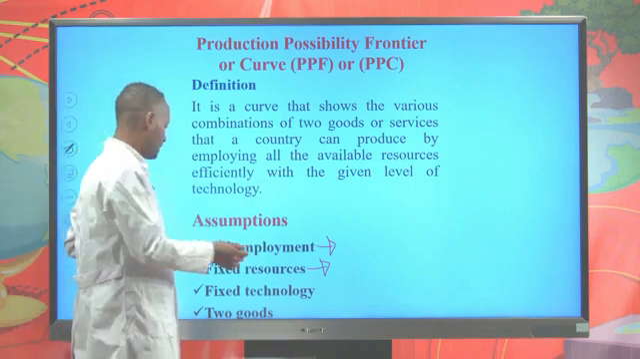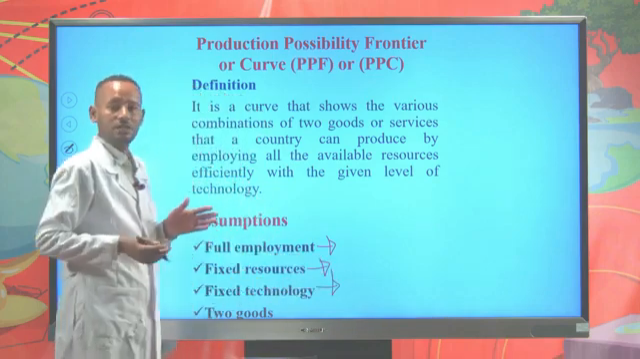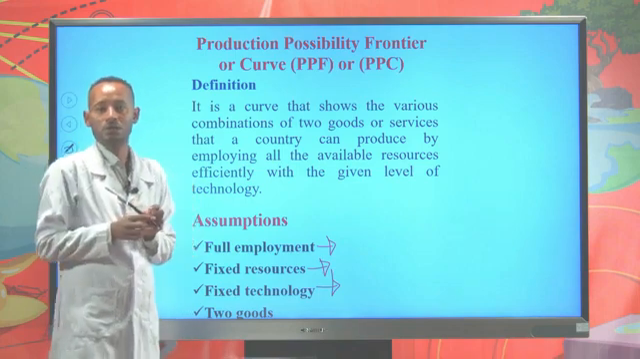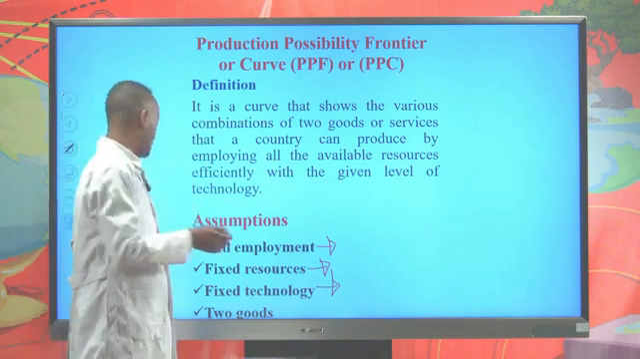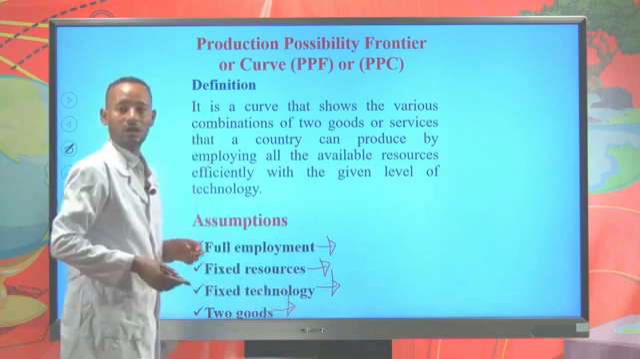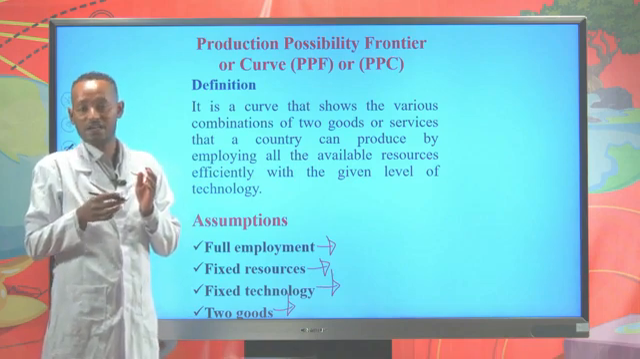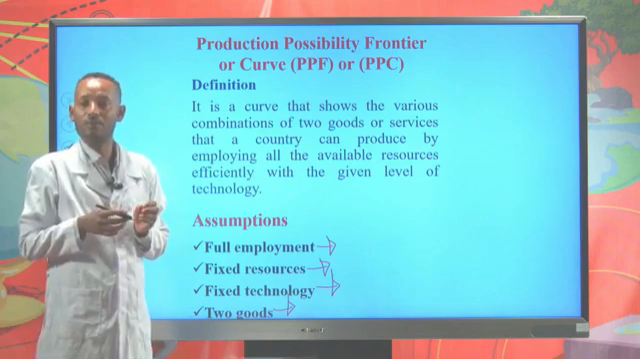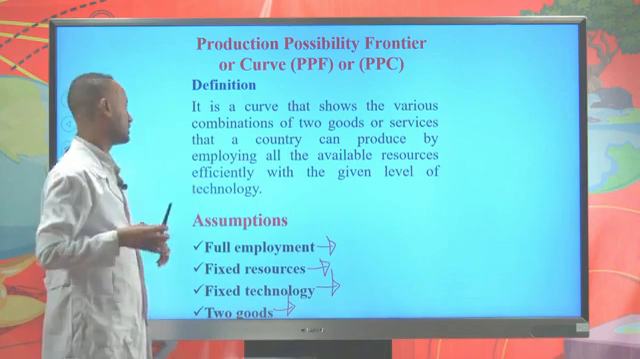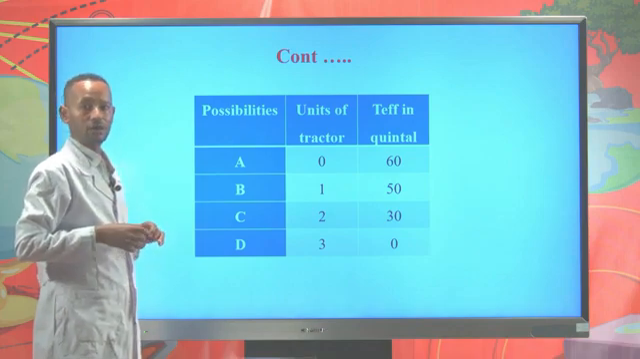The other assumption is fixed technology. The country is producing the two commodities by employing only the available resources. And finally, we employed only two commodities. As an assumption, the country can produce only two commodities. This is for the sake of simplicity. In order to make illustration easily, we will take only two commodities. Now, let's see the production possibility frontier.